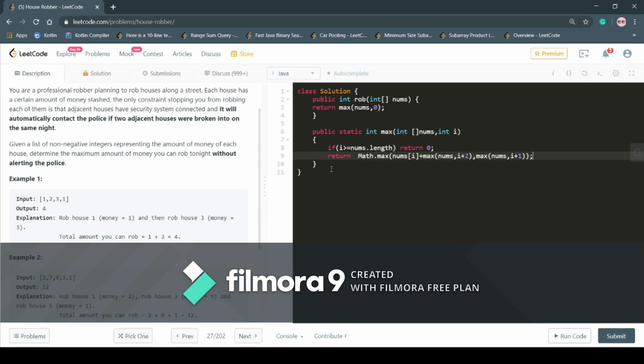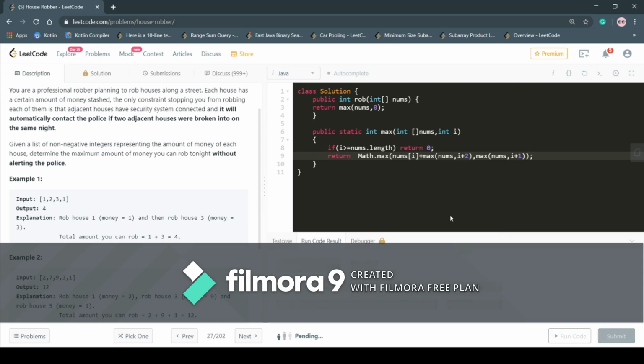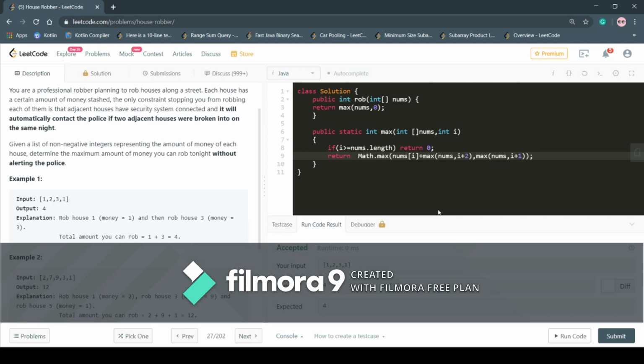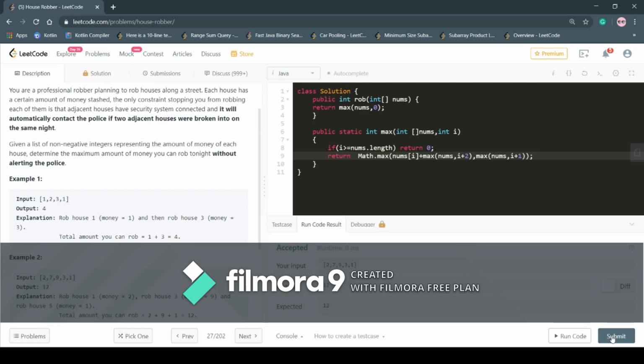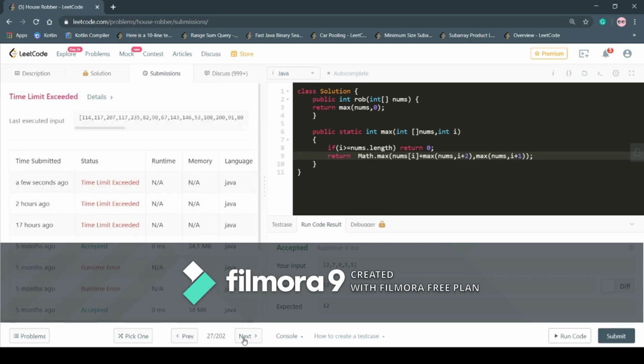Fine. Now let's try to run it over the test cases and see what happens. Yeah, the test cases work. Now let's run it over the second test case, which I have taken as an example. Yeah, it works. Now let's try to submit our code. Oh, it's TLE. We have exceeded the time limit. So I will explain why it happens and how to overcome it.